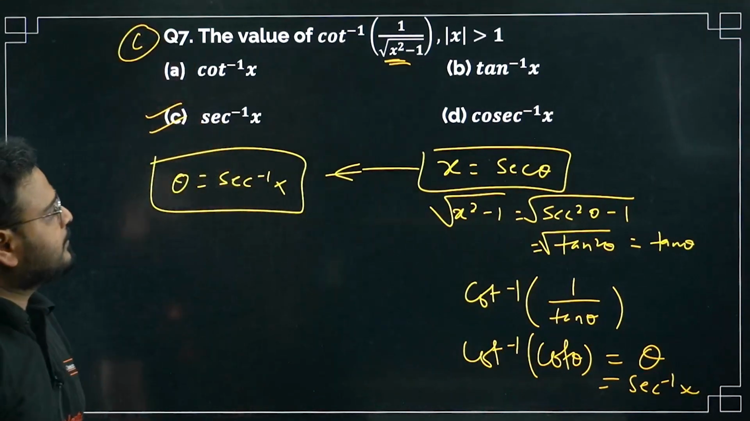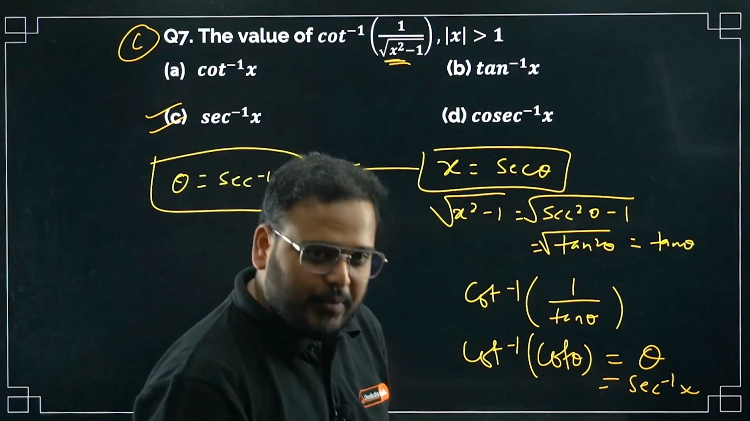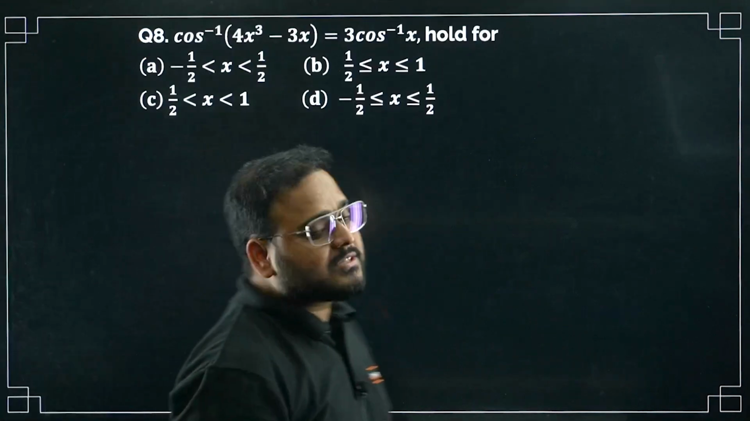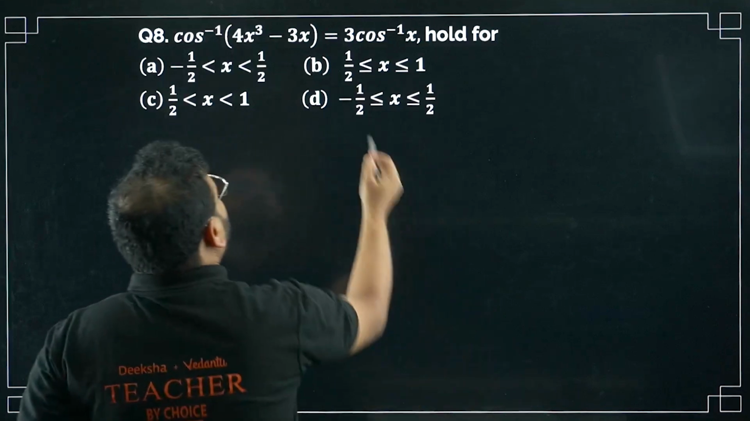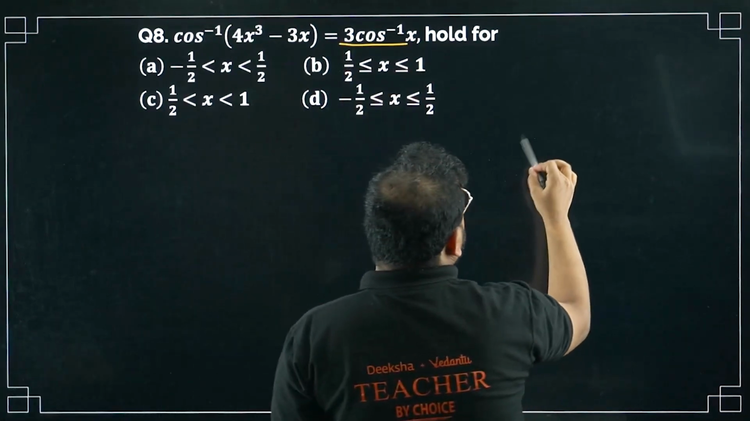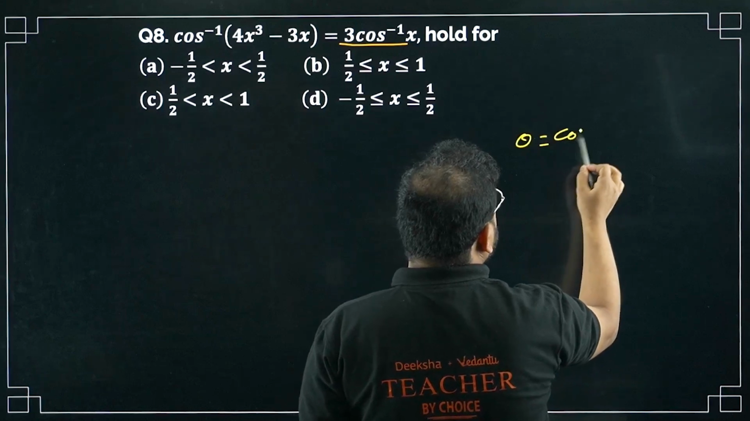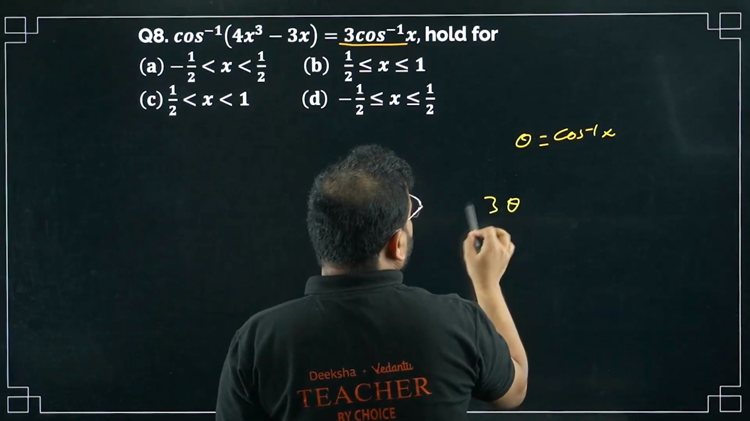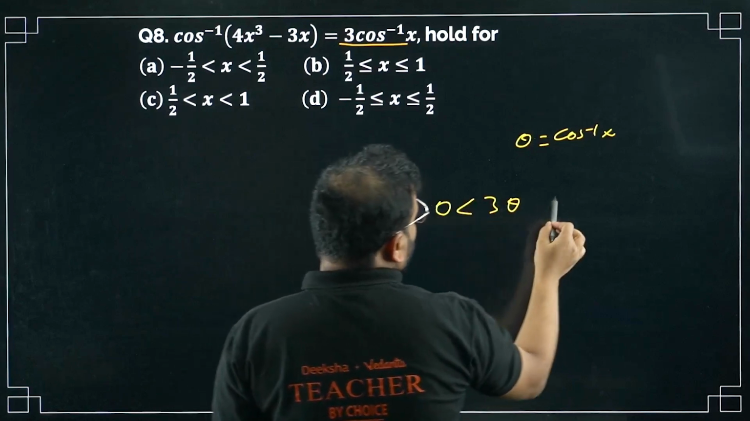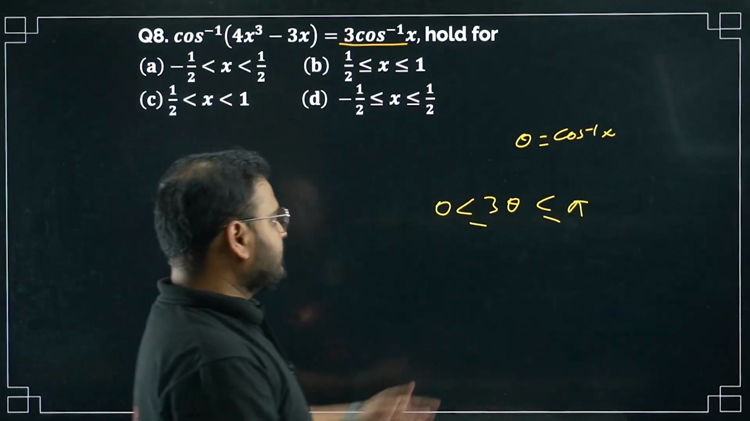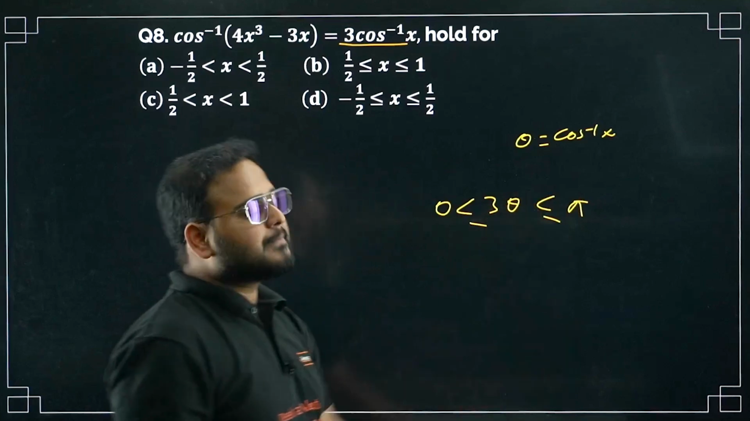Please check, good question or not? Very good question. 7th is done. Moving on to question number 8 now. Check the result over here: 3 times cos inverse of x. Simple. Take theta equals cos inverse of x. Then we know 3 theta will be varying from 0 to pi. Correct? The range of cos inverse is 0 to pi.